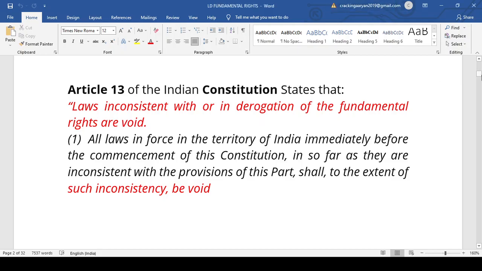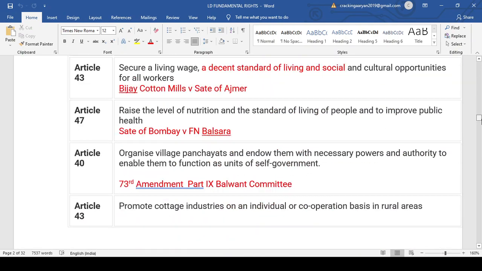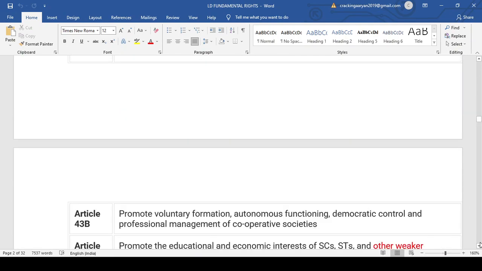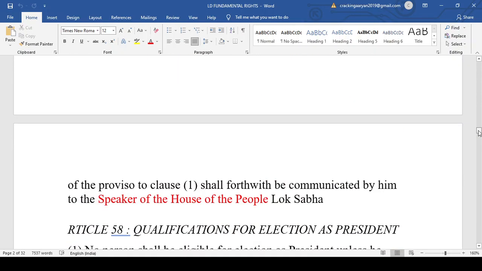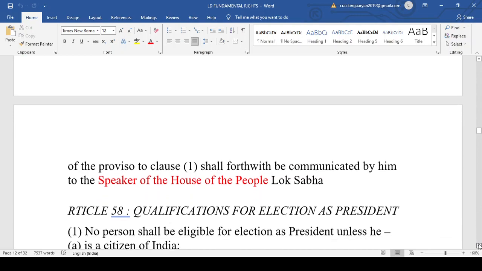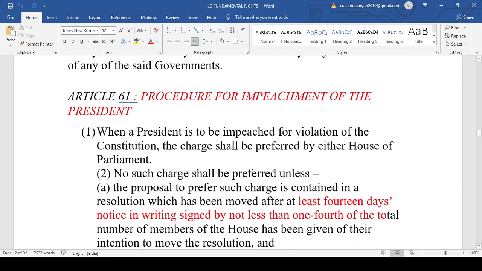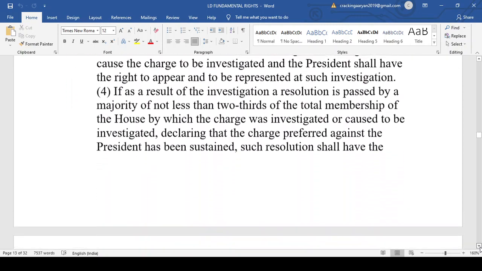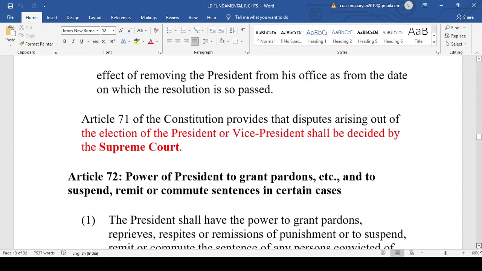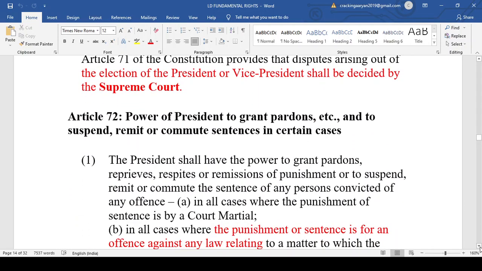So in the last class, we discussed the president, the governor, and the vice president under Part 5 of the Indian Constitution, that is, the executive. We discussed everything about the election of the president, the qualification, the electoral college and what it consists of, and the most important, the impeachment of the president. Then we discussed Article 71, and then the most important, Article 72. We discussed the pardoning power of the president.